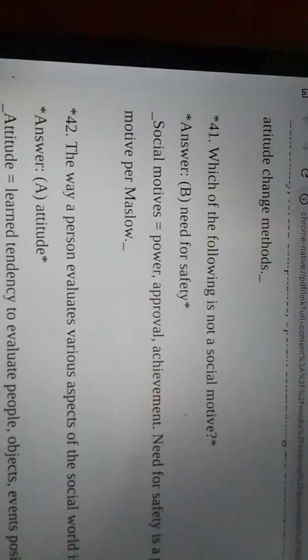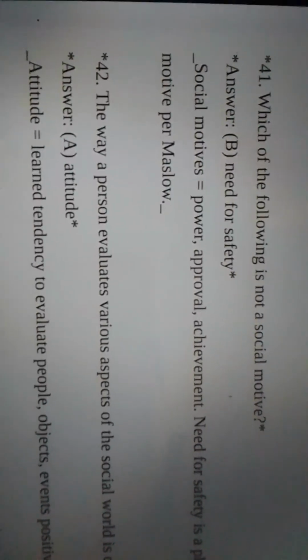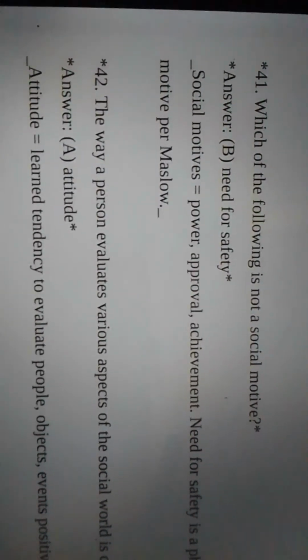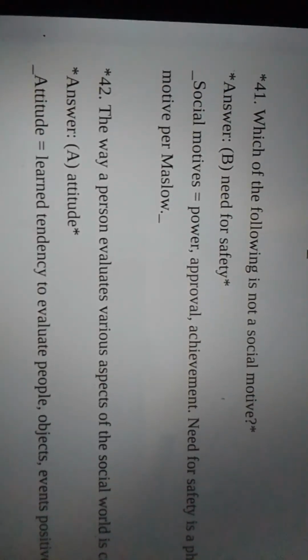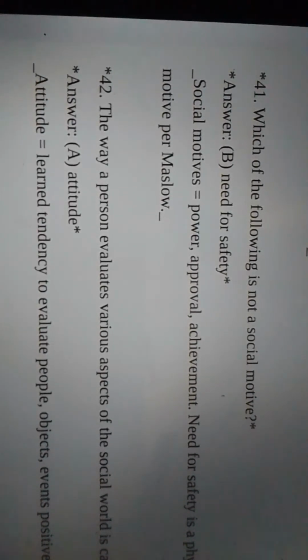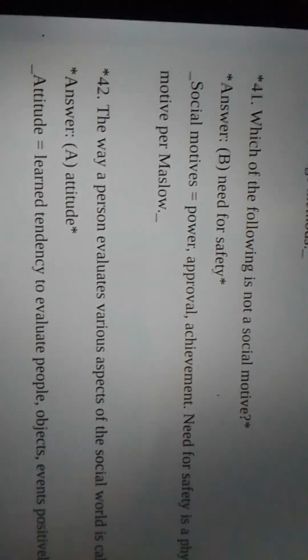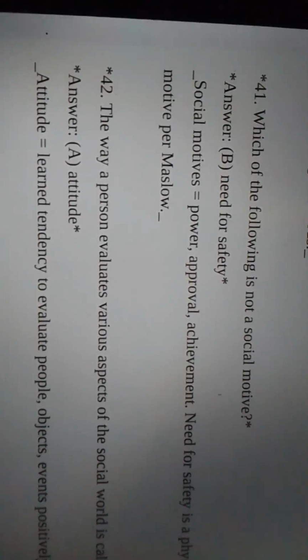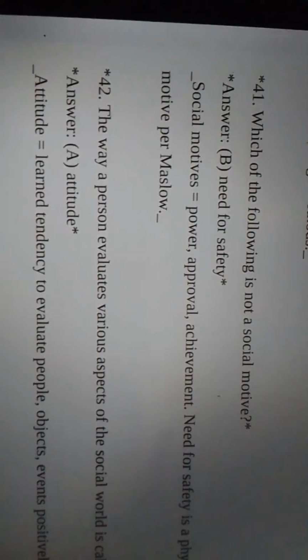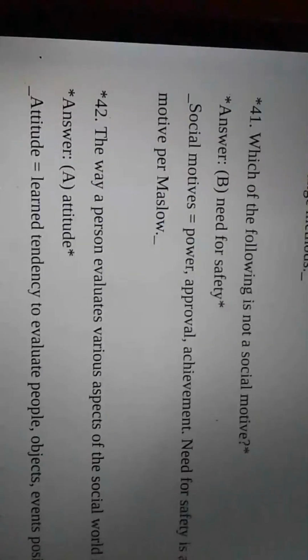Which of the following is not a social motive? Need for safety. Social motives are power, approval, and achievement. Need for safety is a physiological survival motive in Maslow's hierarchy.